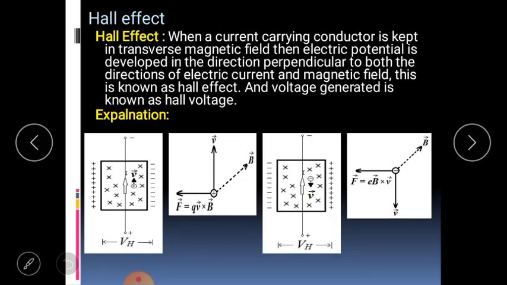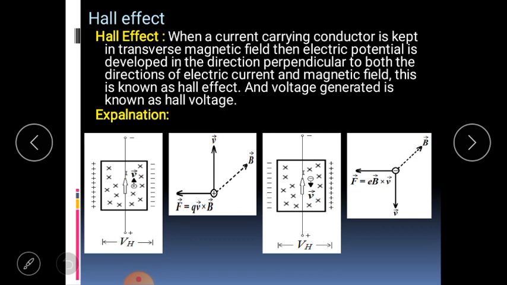When a conductor or semiconductor is kept in a transverse magnetic field, it shows a typical property. This property was very well explained by Hall in terms of the Hall effect. If a current carrying conductor or semiconductor is kept in a transverse magnetic field, then an electric potential is developed in the direction perpendicular to both the direction of electric current and magnetic field. This is known as the Hall effect, and the voltage generated is known as Hall voltage.